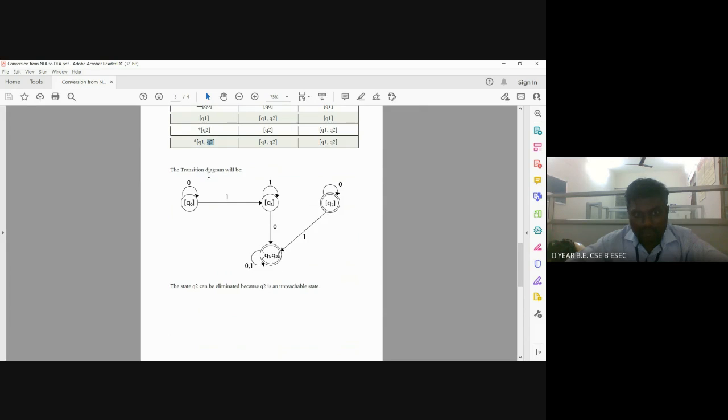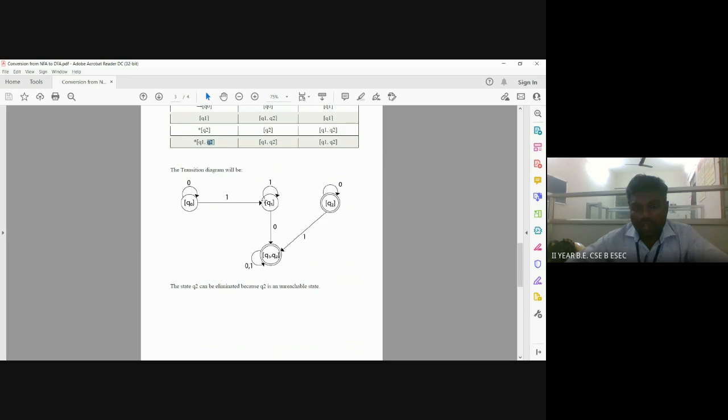Now from this transition diagram we have to check whether, from the starting state, it is possible to visit all the states.